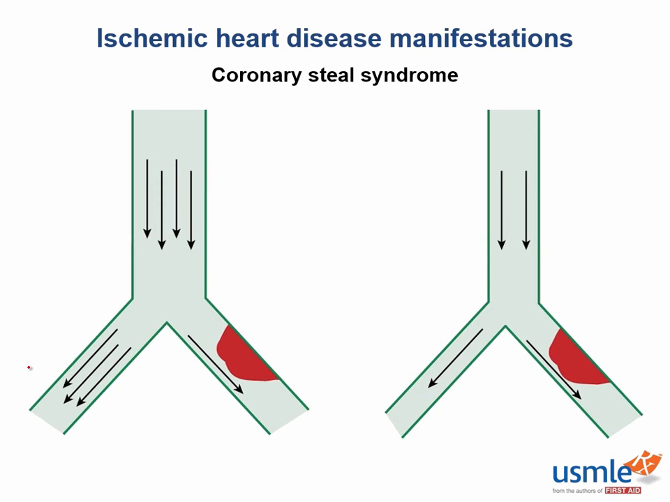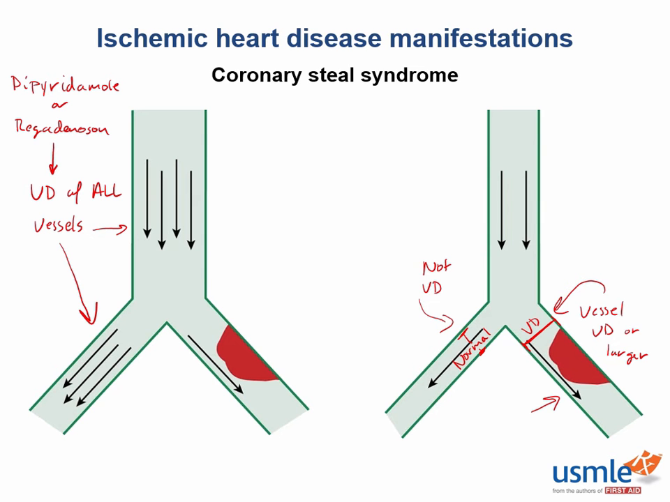Now next up, we have coronary steal syndrome, and this is quite high yield. Notice there is a large plaque limiting blood flow within this left-sided vessel. Here you can see that this blood vessel is already maximally dilated to permit more flow past the lesion. Now in this scenario, if we were to give a drug such as dipyridamole or regadenoson, we would vasodilate all the vessels, including those unaffected by the plaque. So in doing this, do you think you would actually increase flow past the plaque?